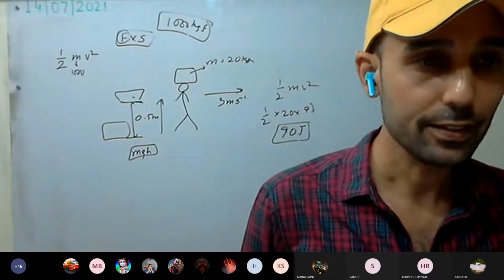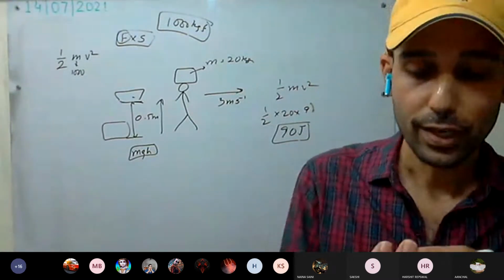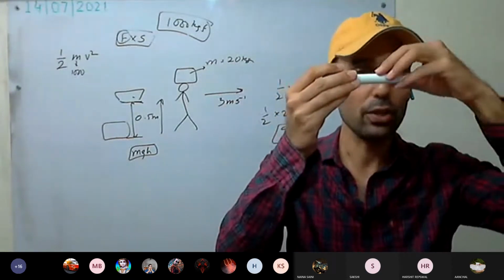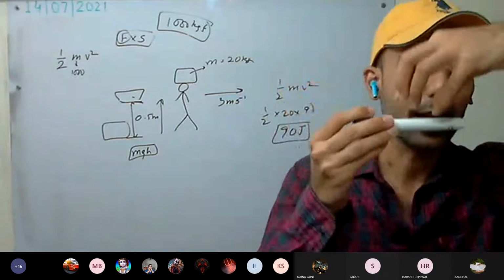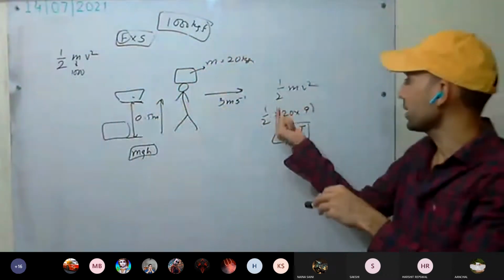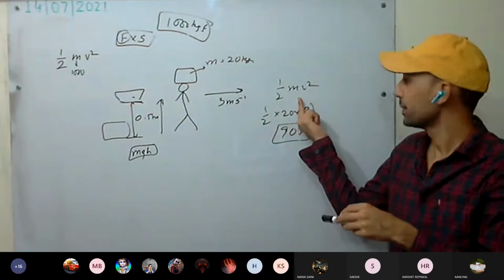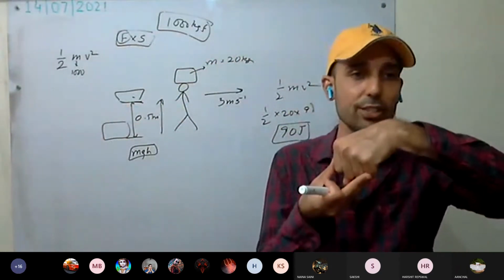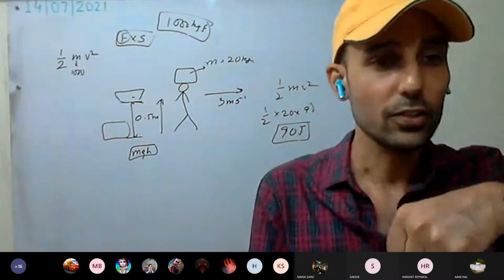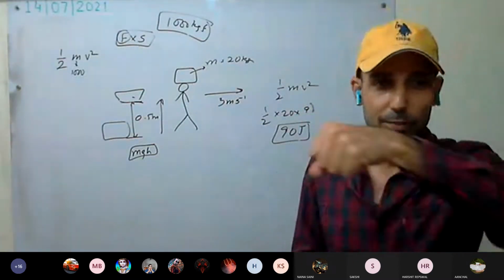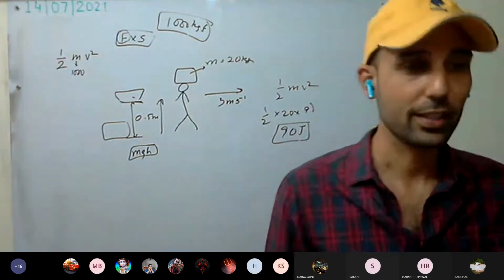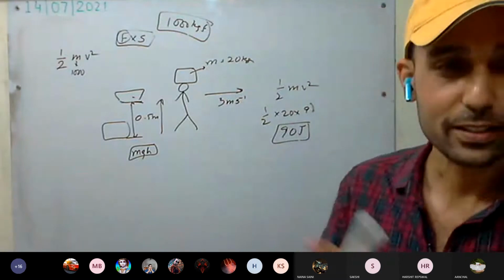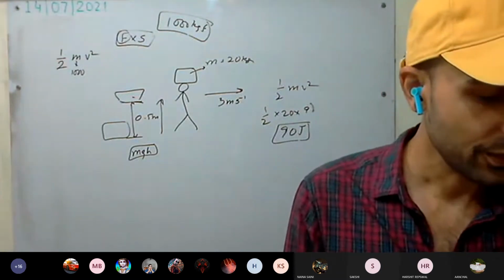So 21st question is clear. When the man is running with the box, whatever work is being done by the man on the box is going to be stored as kinetic energy in the box. Understood? That's why work done is half mv square. And here, whatever work is being done will be stored as potential energy in the box. You have seen this potential energy doing some work in boxes also. Sometimes if it drops, it does work on our foot, on the toe. Yes or no? That is work done. So 21st is clear to all.